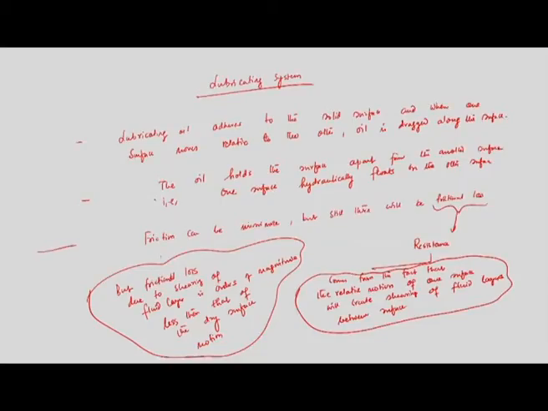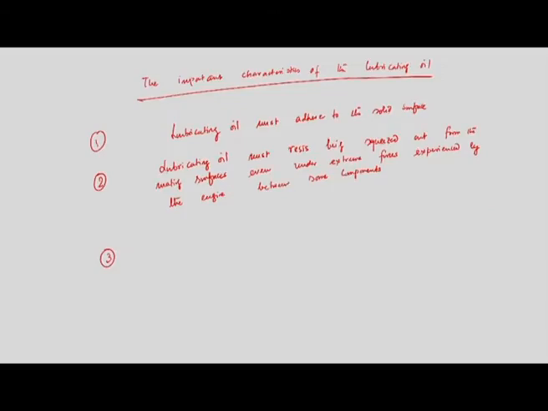So, as I said, if I go back to my previous slide, the lubricating oil adheres to the solid surface, and when one surface moves relative to the other, oil is dragged along the surface. So, when oil is dragged along the surface, it is very important that the lubricating oil should not require excessive force to shear adjacent liquid layers.